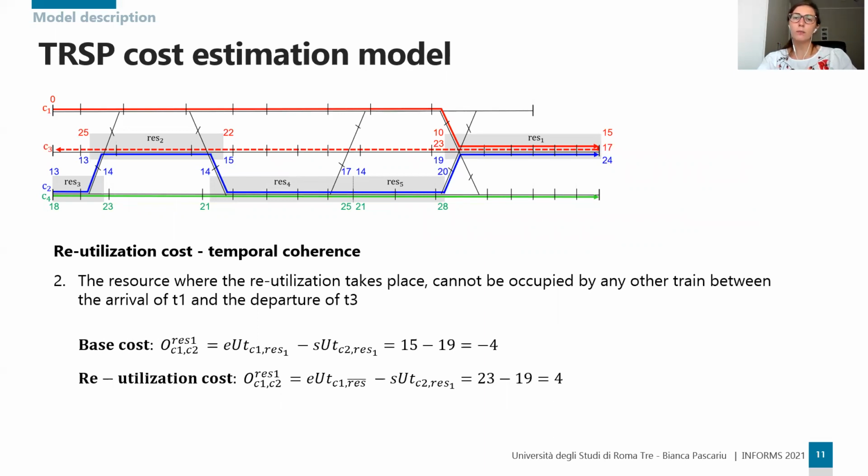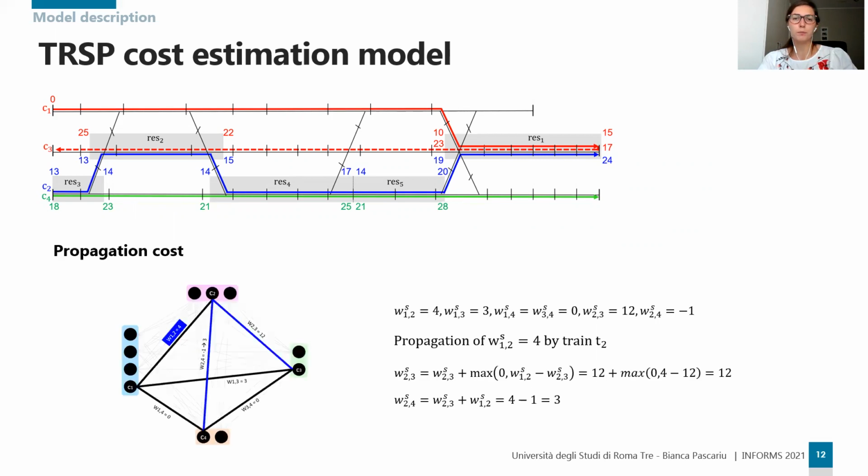The second temporal coherence condition consists in ensuring that the common resource where the reutilization takes place cannot be occupied by any other train between the arrival of T1 and the departure of T3.